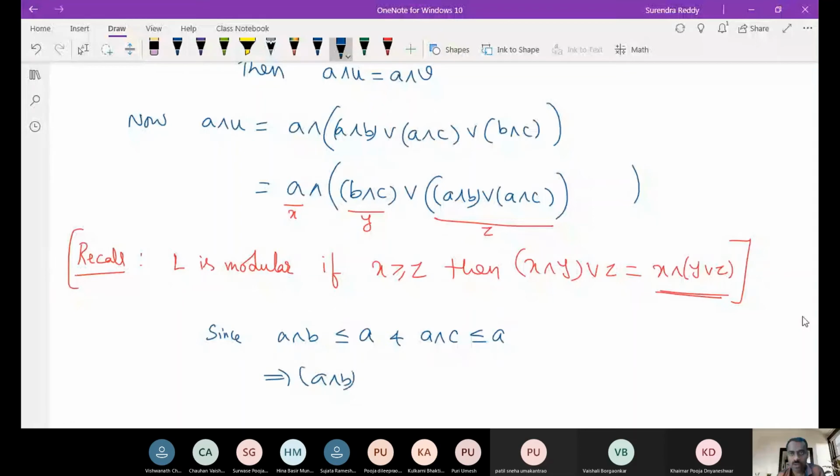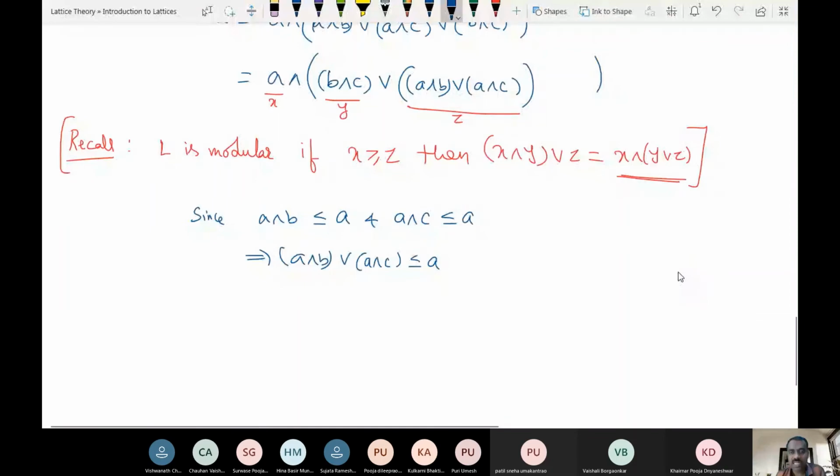I repeat again. A meet B is less than or equal to A, and A meet C is also less than or equal to A. So therefore the join of those two is less than or equal to A. That is our Z. Are you following? So therefore Z is less than or equal to X, which is A, right?